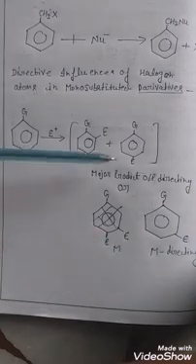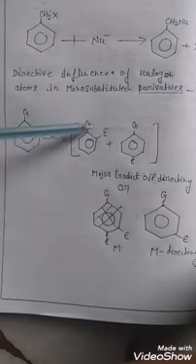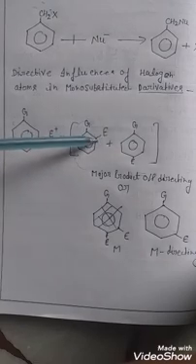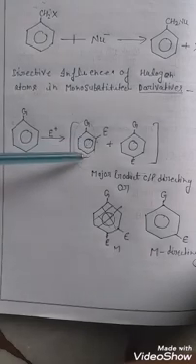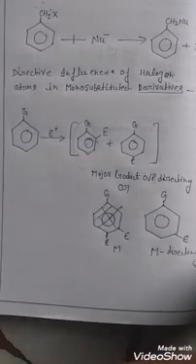In the previous video we explained that in benzene rings, the first position is called the ortho position, the second position is called the meta position, and the third position is called the para position.